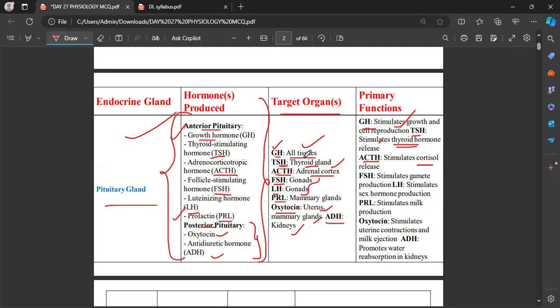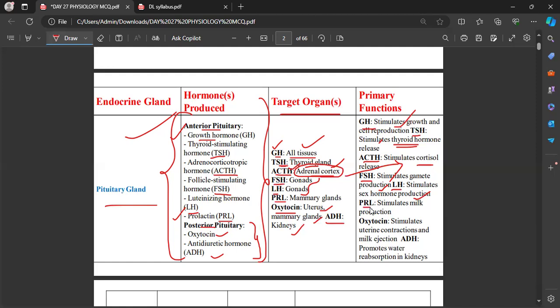Adrenocorticotropic hormone is the name of the hormone. It stimulates the adrenal cortex, and this adrenal cortex then releases cortisol. This is how the hormone action works. Follicle stimulating hormone acts on the gonads and stimulates gamete production. In the same way, luteinizing hormone stimulates sex hormone production.